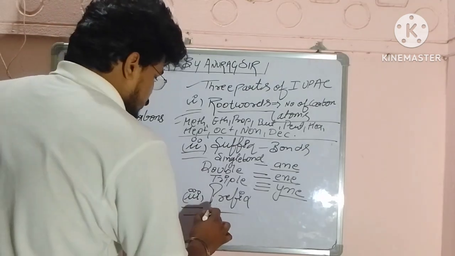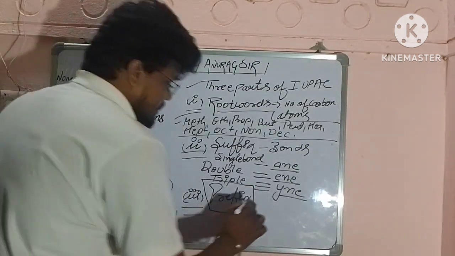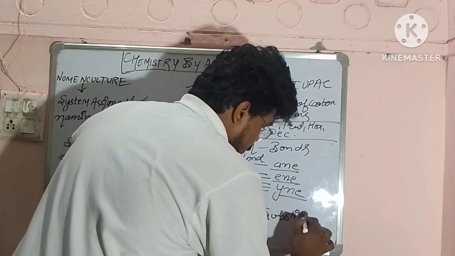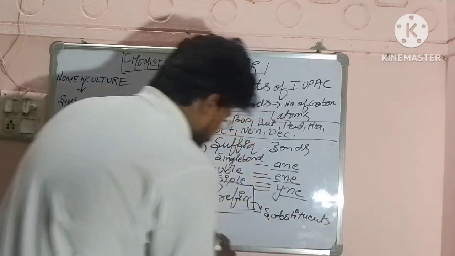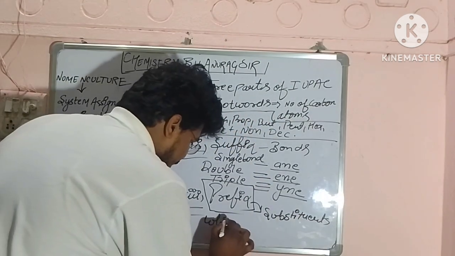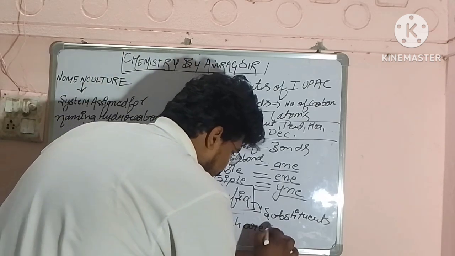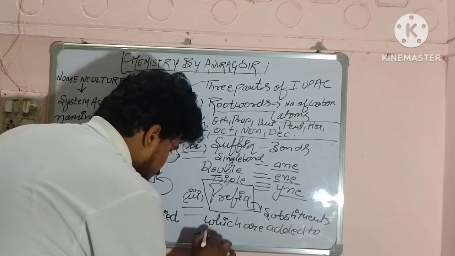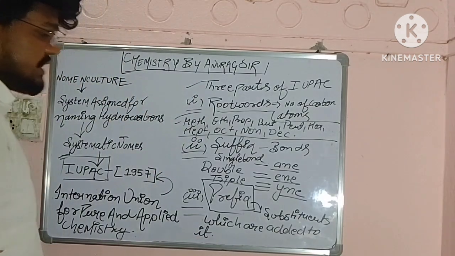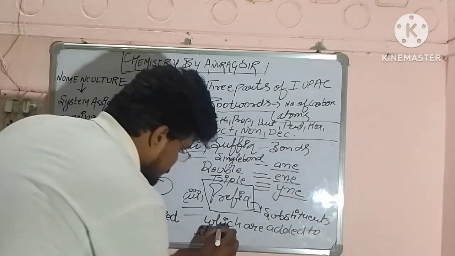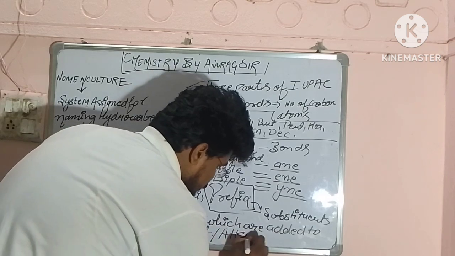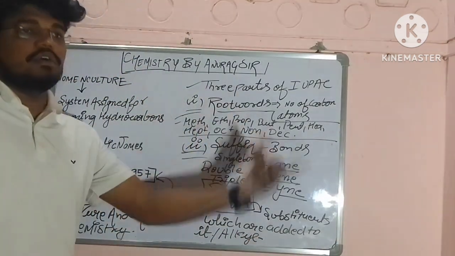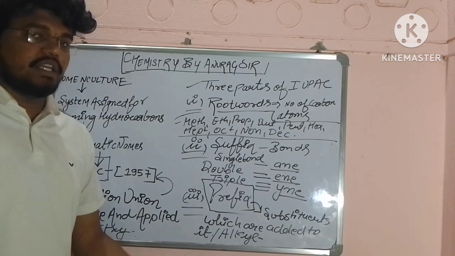Then we will go to the prefix. Prefix means, what are the substituents which are added to it? Which substituents are added with it? For example, the first one we can talk about is alkyl groups. We can add alkyl groups. Alkyl groups we have studied as removal of one hydrogen atom from the alkane.